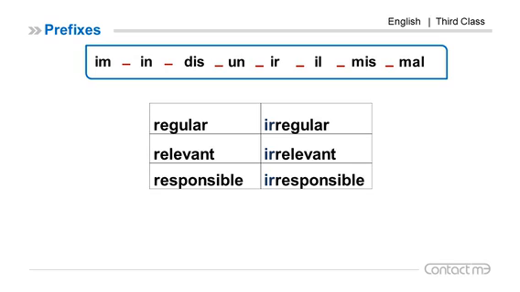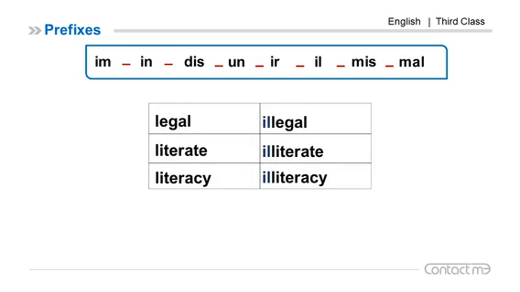Regular, IR here. Regular, irregular. Relevant, irrelevant. Responsible, irresponsible. You can see that IR is used with the words that start with the letter R. IL also. Legal, illegal. Literate, illiterate. Literacy, illiteracy. Also you can see that IL mostly goes with words that start with L. We add IL.